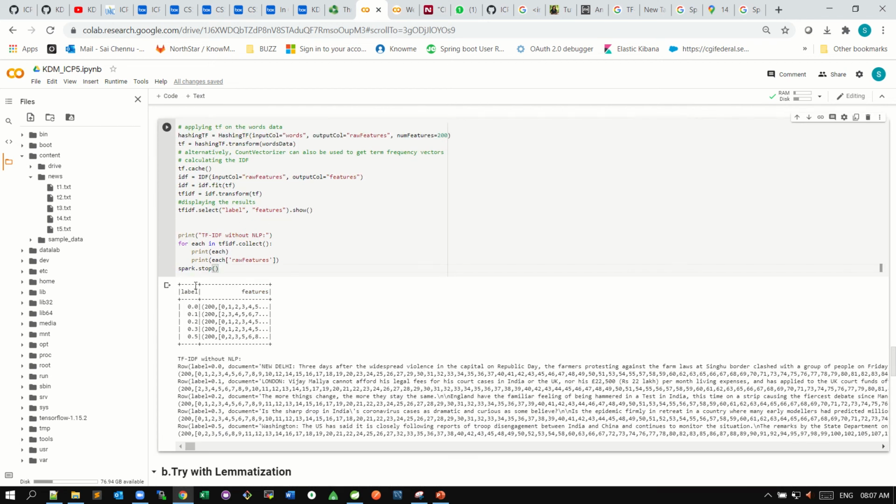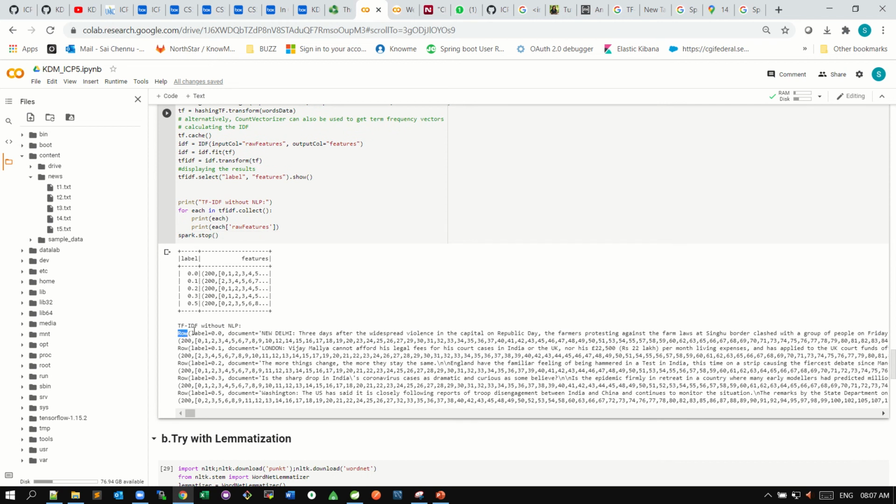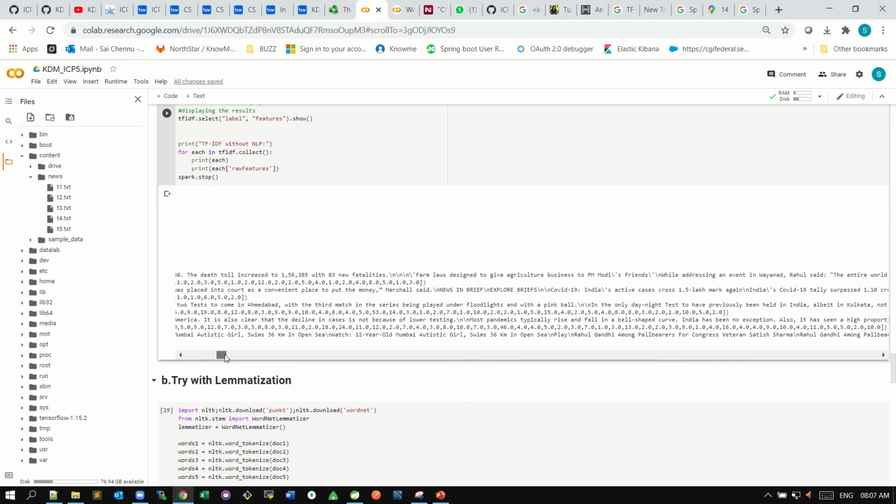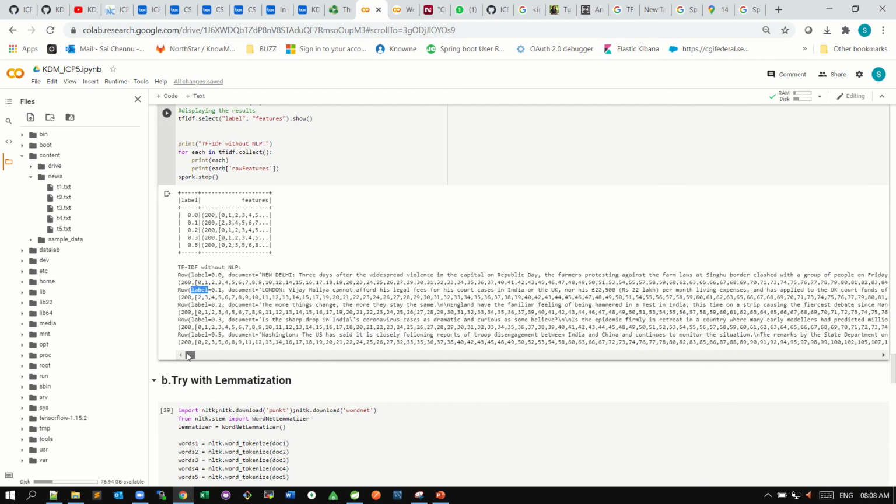You can see the row label, document New Delhi. This is the first file, this is the second file, so it labels the contents. Everything is labeled here, each and every word and its label.